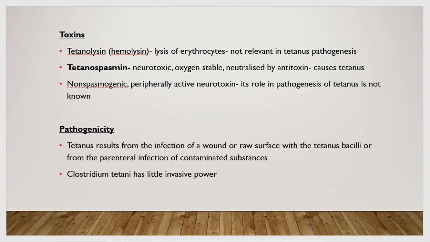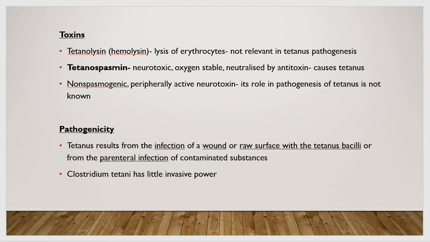There is a third toxin, the non-spasmogenic one. It is a peripherally active neurotoxin. It is found, but its role in the pathogenesis of tetanus is not known. The major toxin responsible in tetanus is tetanospasmin only.